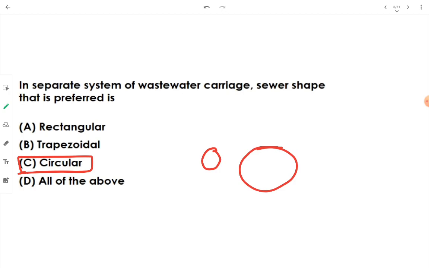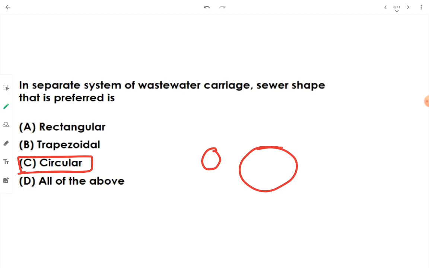Even transportation, stacking, handling and laying down of such circular sewer is easy. On the other hand, egg-shaped sewer is not easy to construct, transport, handle, stack while transporting, or even to lay down. The laying operation involved in egg-shaped sewer is difficult, whereas circular is the easiest one.